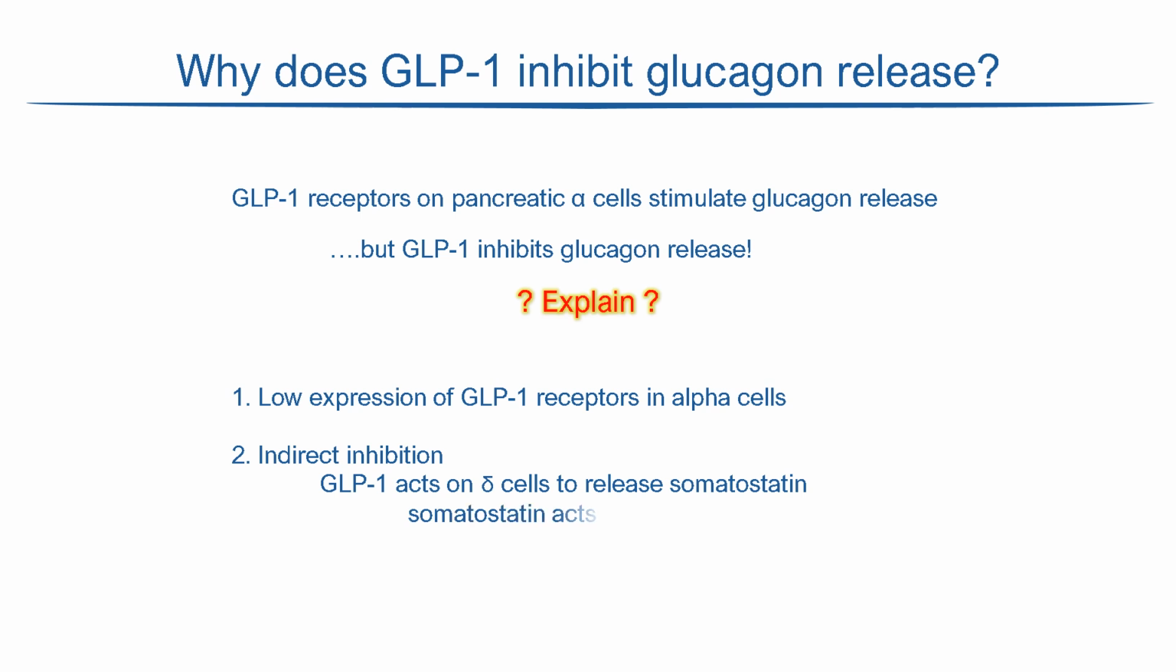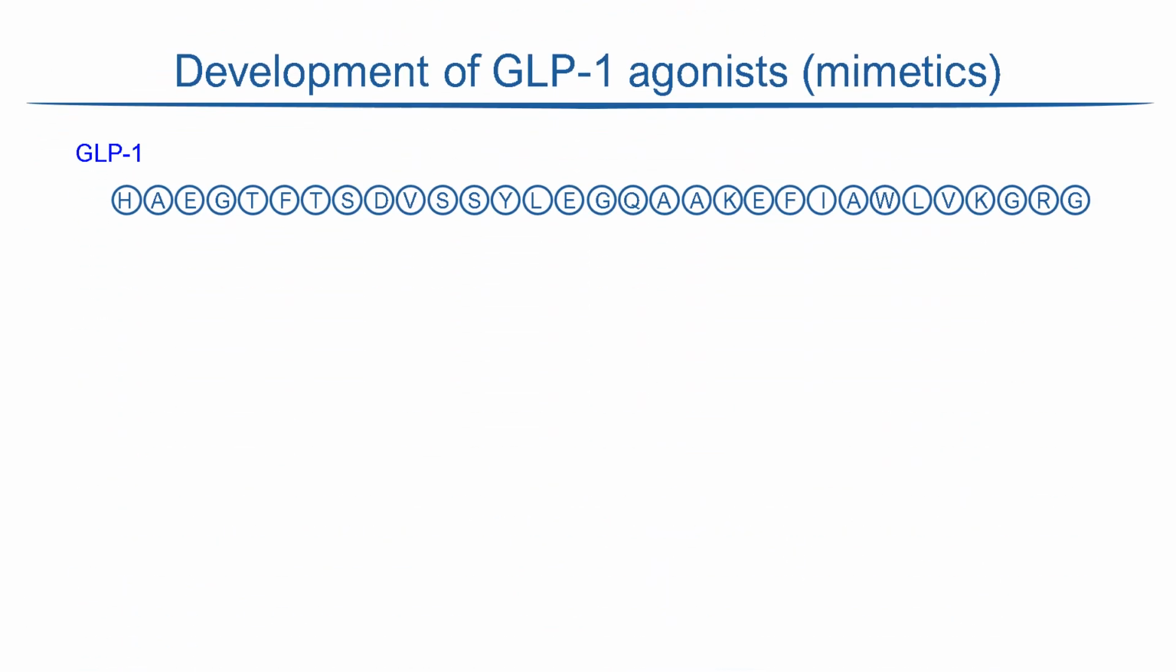Somatostatin then acts on alpha cells to inhibit glucagon secretion. So the overall effect of GLP-1 is to inhibit glucagon release. This is the string of amino acids that make up the peptide structure of GLP-1. The first few amino terminal residues are critical for GLP-1 to bind to and activate its receptor.